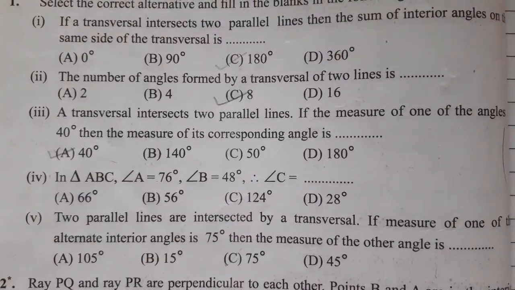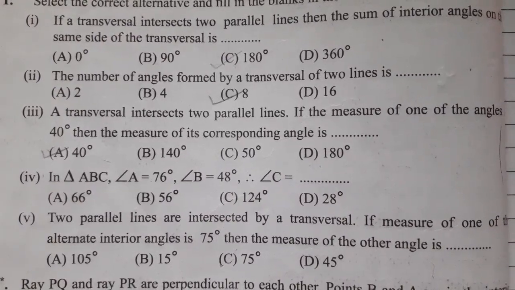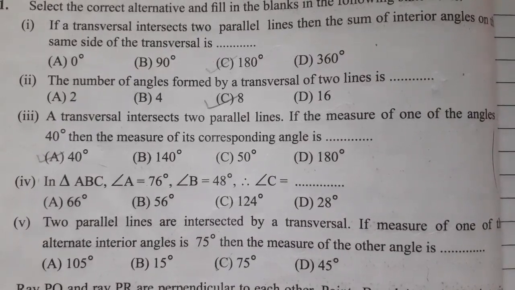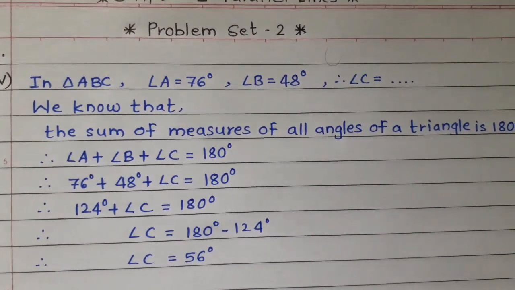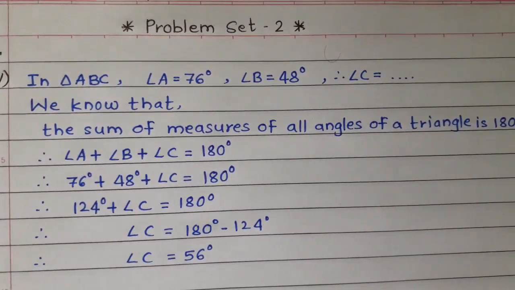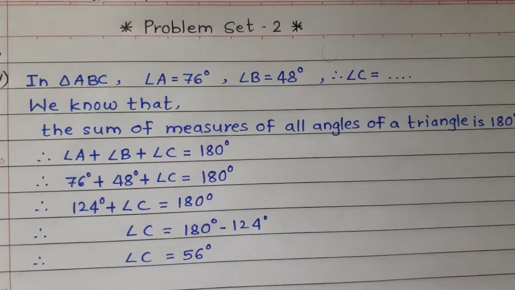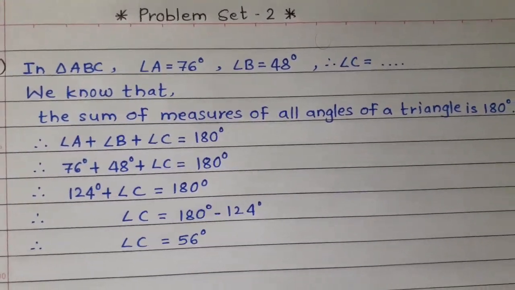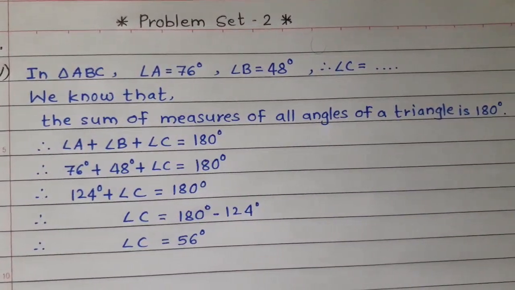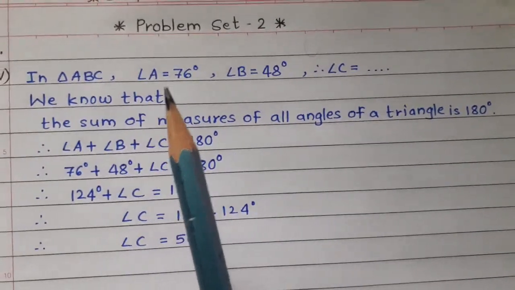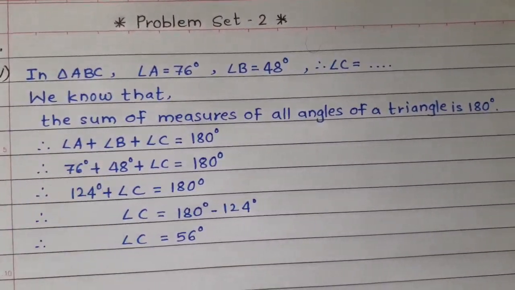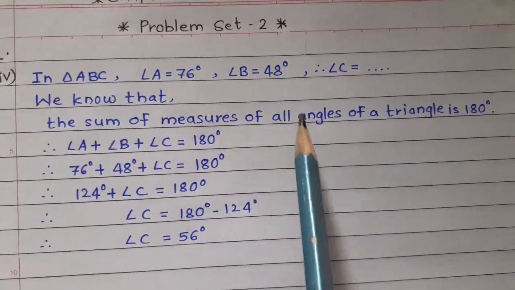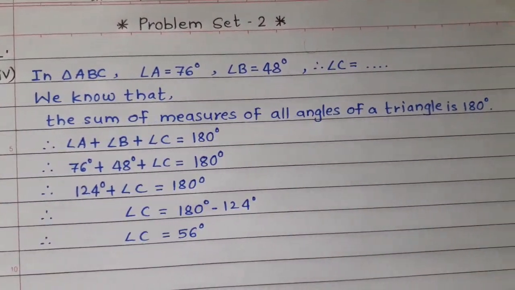Subquestion 4. In triangle ABC, angle A is equal to 76 degrees, angle B is equal to 48 degrees, and we have to find the measure of angle C. Here they have given triangle ABC, and the measure of angle A is 76 degrees and the measure of angle B is equal to 48 degrees. To find the measure of angle C, we know that the sum of the measures of all angles of a triangle is 180 degrees. So angle A plus angle B plus angle C is equal to 180 degrees.